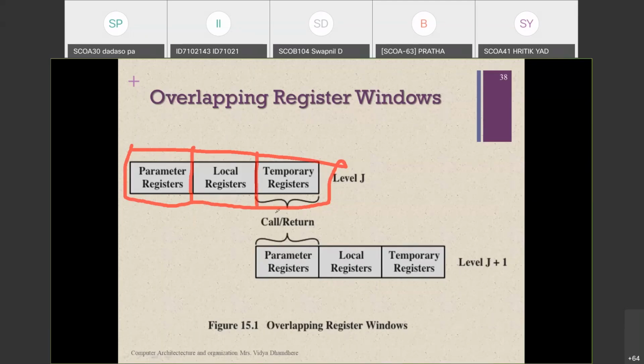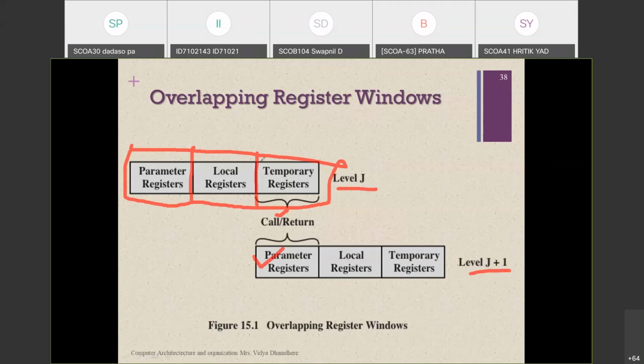Whenever we are calling any instruction or process, that call will be done depending upon the parameter registers. What are the parameters which we have passed for the next level instruction execution, and according to that it is going to return the results. So these temporary register results overlap with the parameter register, because level J is the first instruction and level J plus 1 is the second instruction.